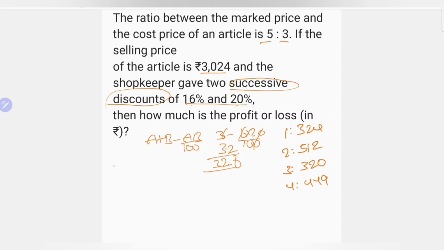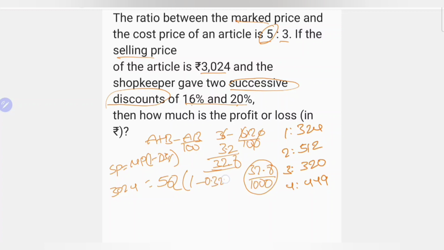In the previous question I told one formula: selling price equals market price into 1 minus discount percentage. This question also it can be useful. Here the selling price is 3024, the market price is 5 parts, nothing but 5Q, and 1 minus discount percentage, 32.8. 32.8 percent, divide by 100, it is nothing but 0.328.